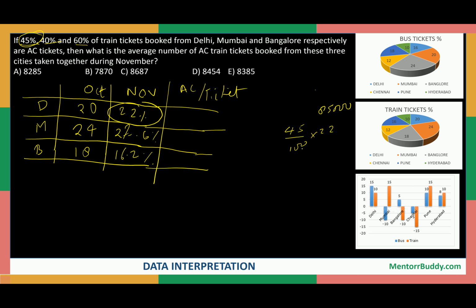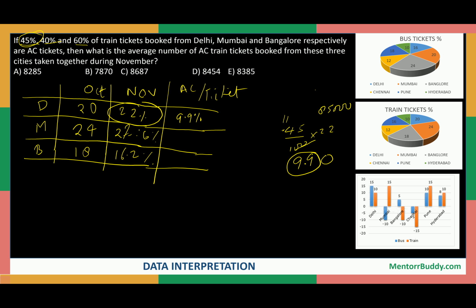Clear? So we can do it like this, that we can place a point here. So 22 into 5 will give you 110, so 0 carry 11. 22 into 4 is 88. 88 and 11 will give you 99. So there are two places after, that is, before we have the decimal point. So we'll place a decimal point, and it is coming out to be 9.9%. So 45% of 22% will become 9.9%, right?